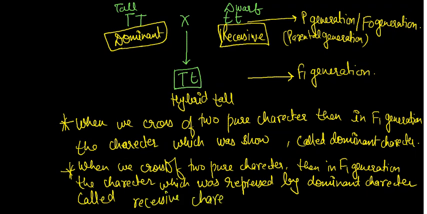Okay, so these are some points you should always remember, because most of the time the question will be asked: write the difference between dominant and recessive character. So this is the definition of that. Now in the next slide we are going to discuss some processes. These are simple, but first we need to know about them. The first one we'll discuss is the monohybrid cross.